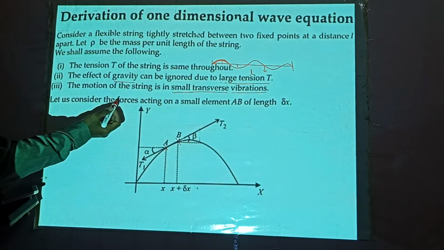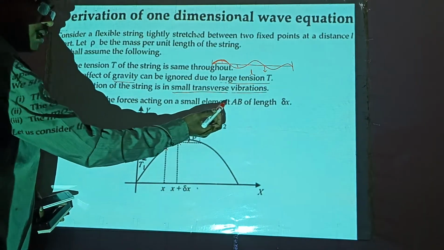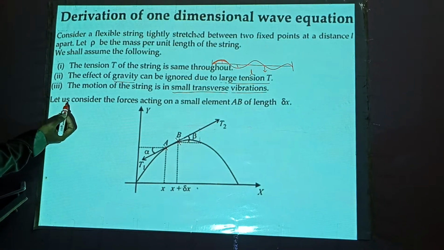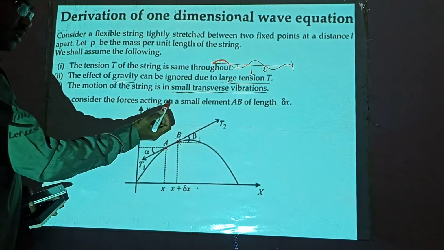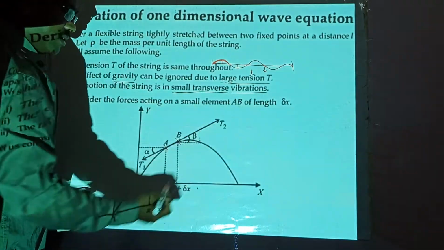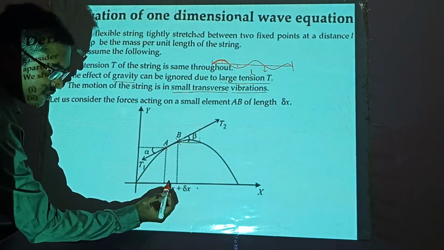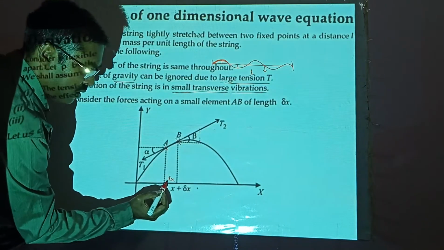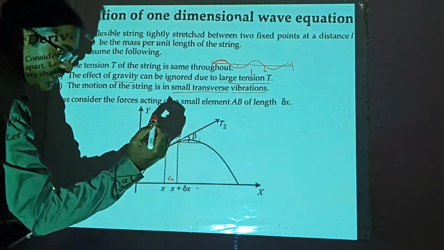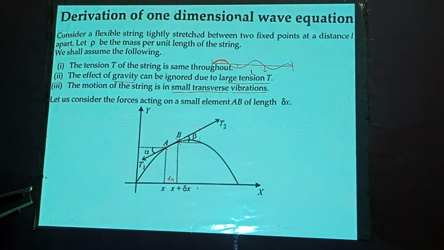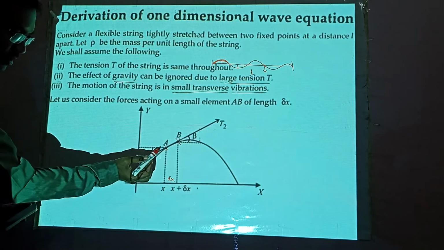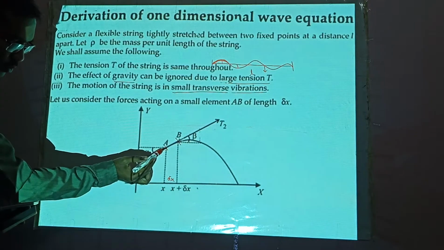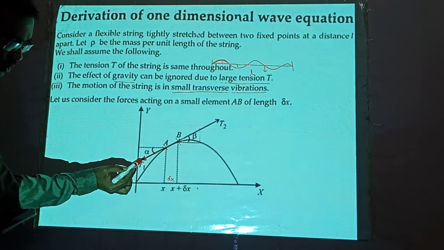Let us consider the forces acting on a small element AB of length dx. So this is the length delta x. Let us consider that as delta x. So this tension is acting in this direction here. At the point A, tension is directed downward.